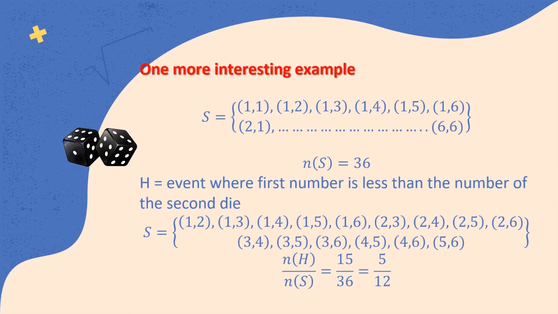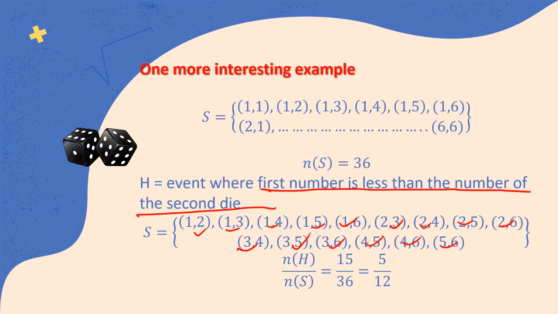Very interesting problem that I can teach you here. Again, using two dice. The event where the number on the first die is less than the number on the second die. How can that happen? Let's look at the first number as 1: 1 2, yes, less; 1 3, 1 4, 1 5, 1 6. The other situation is 2 3, 2 4, 2 5, 2 6. Correct? 3 4, 3 5, 3 6, 4 5, 4 6, 5 6.